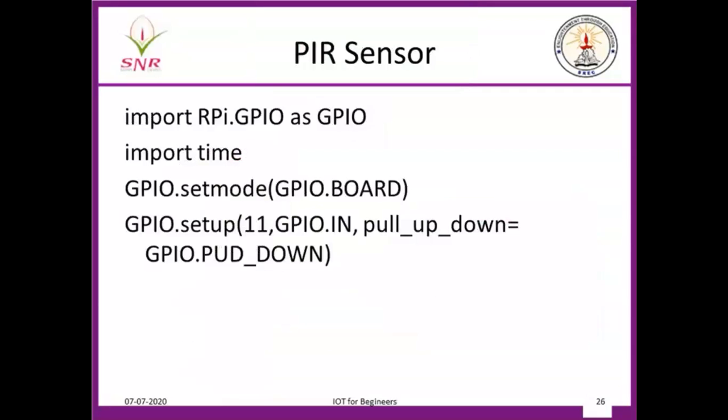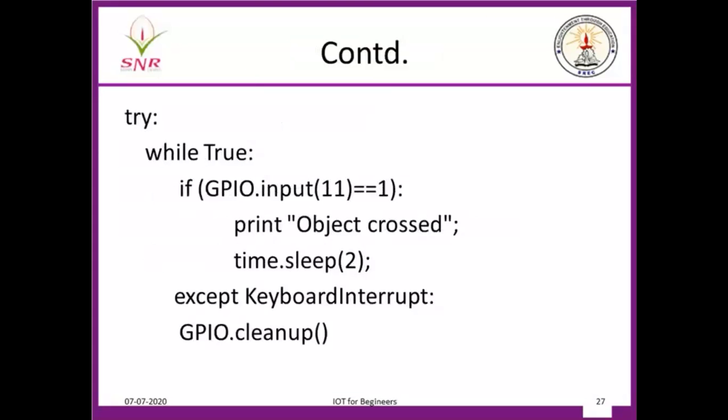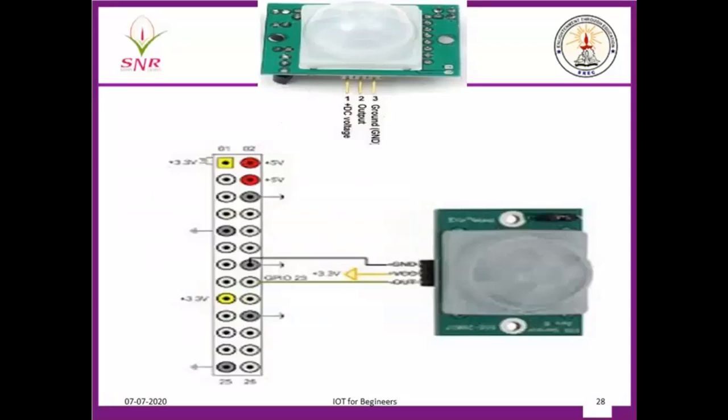Again, I have imported the library. I am setting the mode as board pin. Again, the 11th pin, the 23rd pin I am using. I am pulling it to ground. See, there I pulled it to 5 volts; here I am pulling it to ground. So if something is detected, automatically this pin will become 1. If the pin is 1, what do we print? Object crossed. Then you give a delay, you press Ctrl C, you come out. So this is the second program.